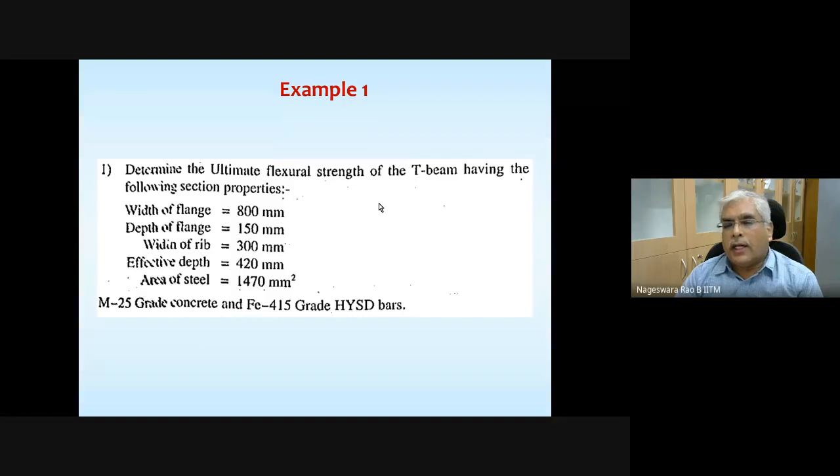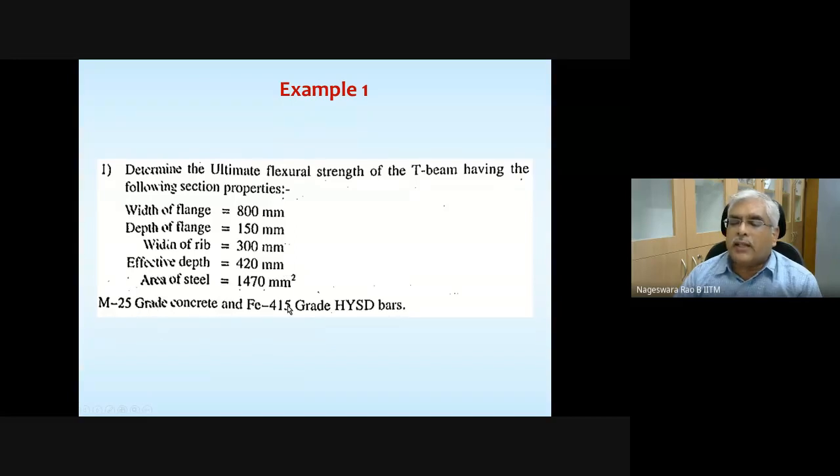So here, this is an analysis problem, you need to determine its flexural strength or limiting moment of resistance, or here another term is used, ultimate flexural strength of a T section, T beam. The section dimensions are given, and also area of steel, grade of concrete and grade of steel are given.